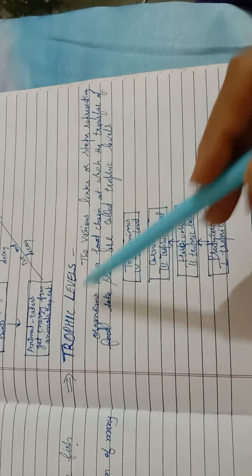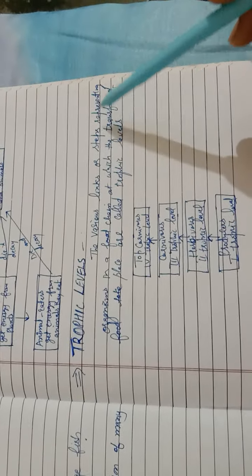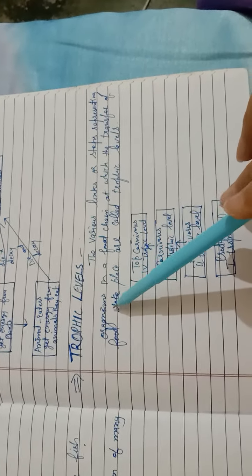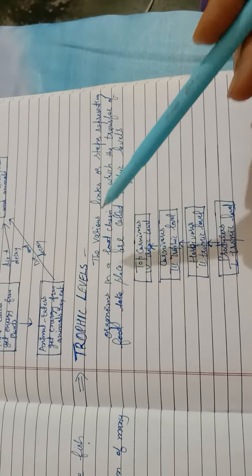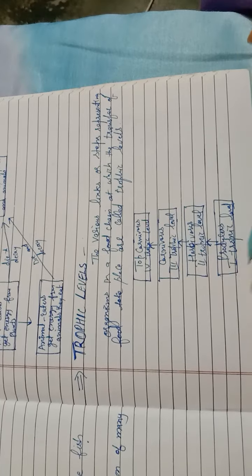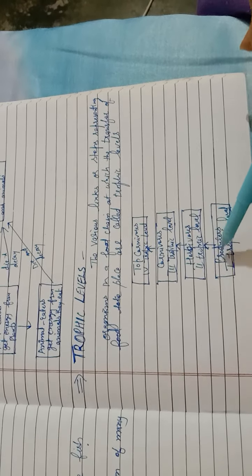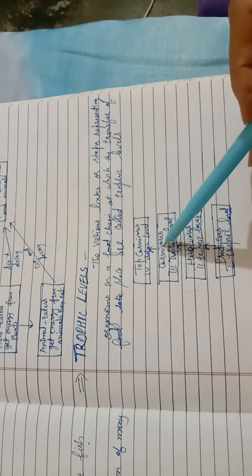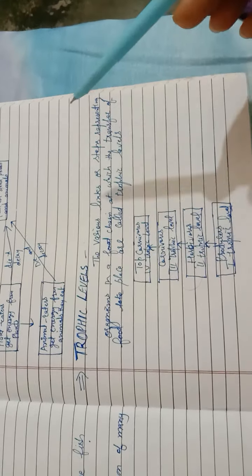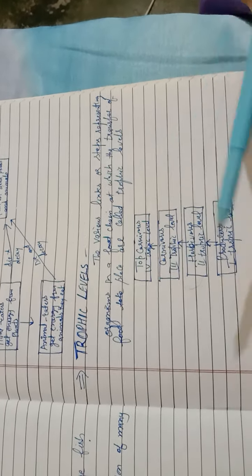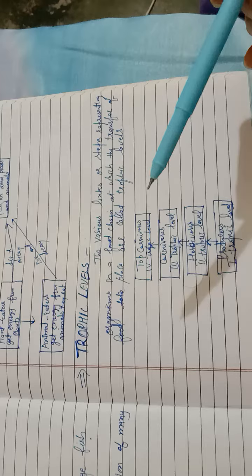Then another topic is the trophic levels. Trophic levels are the various links or steps representing organisms in a food chain. The producers are eaten by the herbivores, eaten by the carnivores, eaten by the top carnivores.